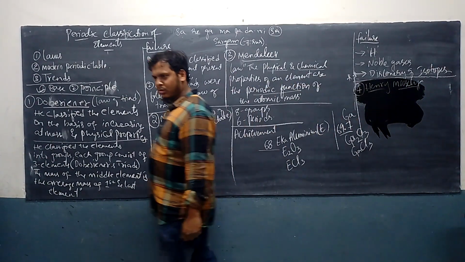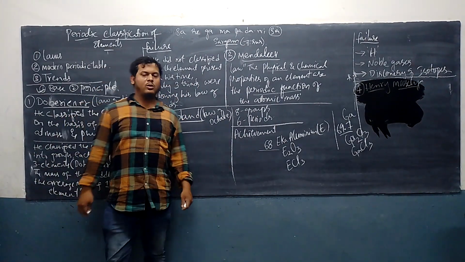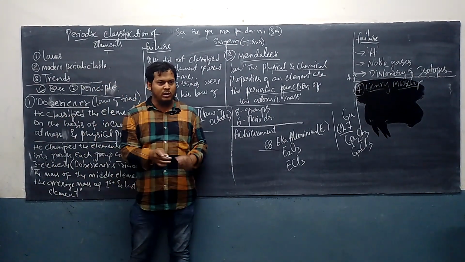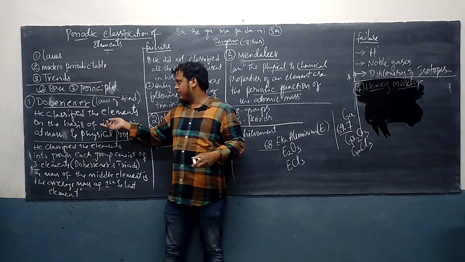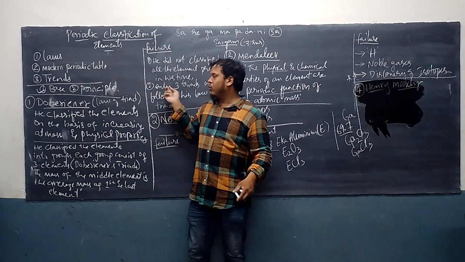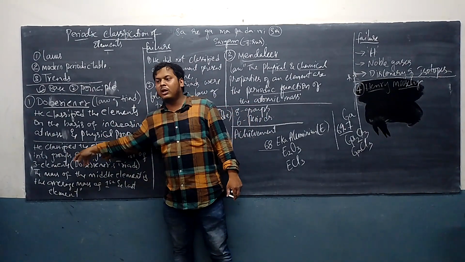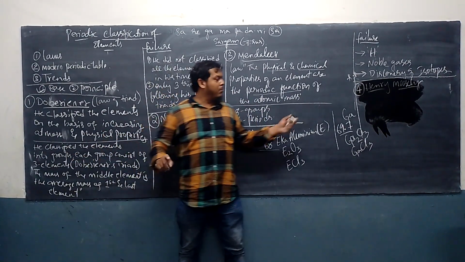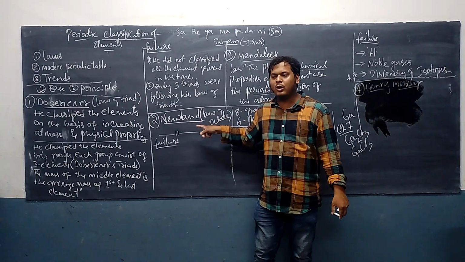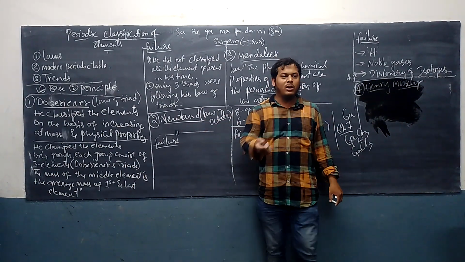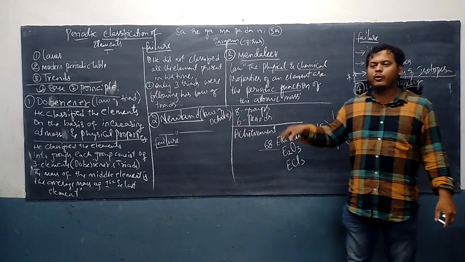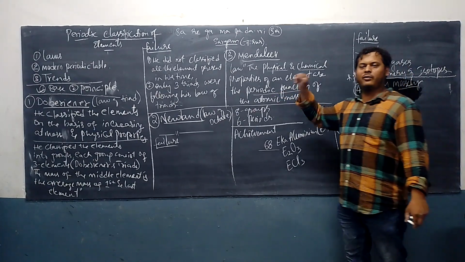Okay. Now Henry Moseley tried to classify the elements. Listen here, the one who comes, for example, when Newlands came, Newlands should remove the failure of Dobereiner. Mendeleev should remove the failure of Newlands. Similarly, Henry Moseley should remove the failure of Mendeleev.